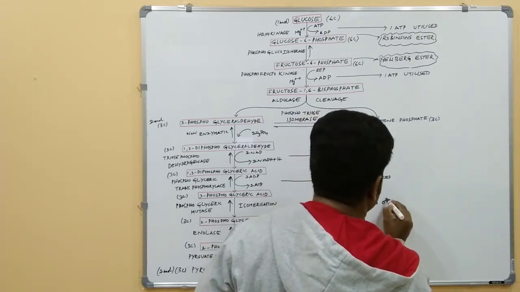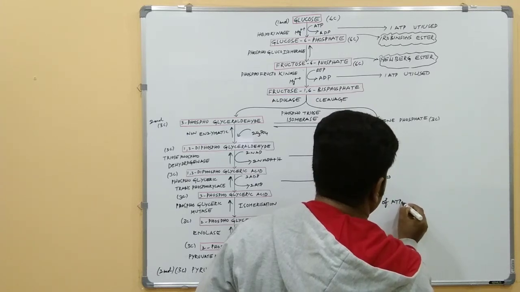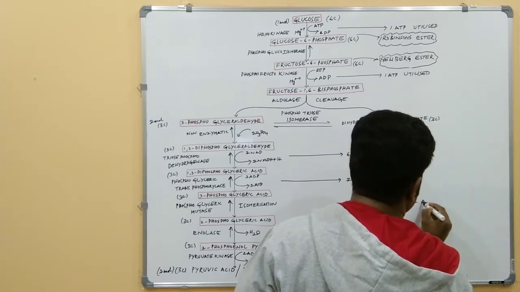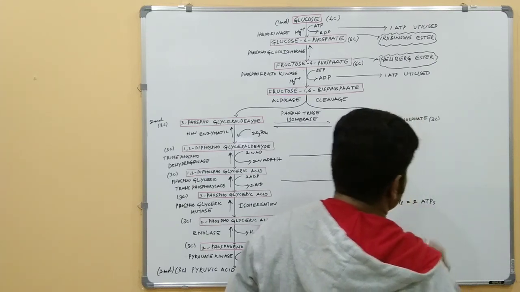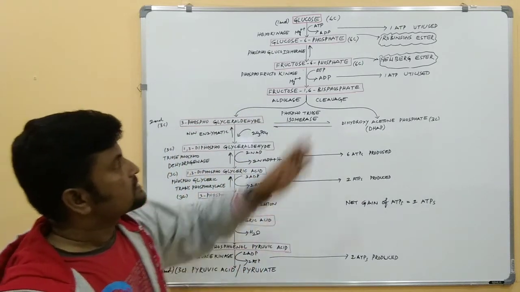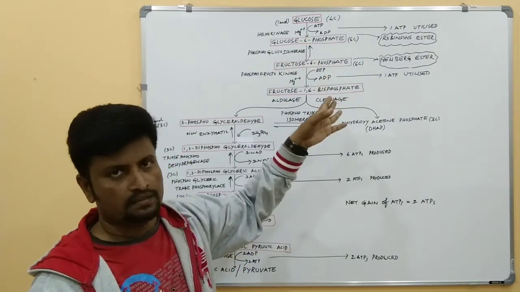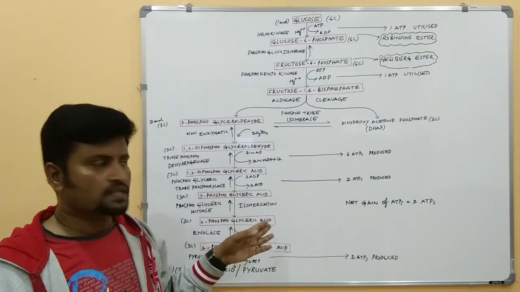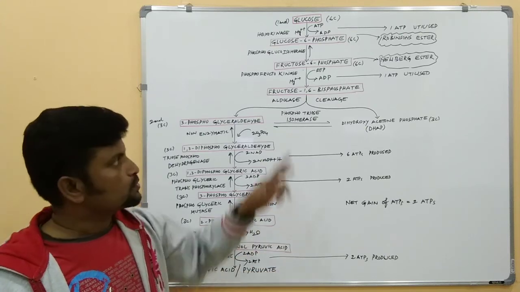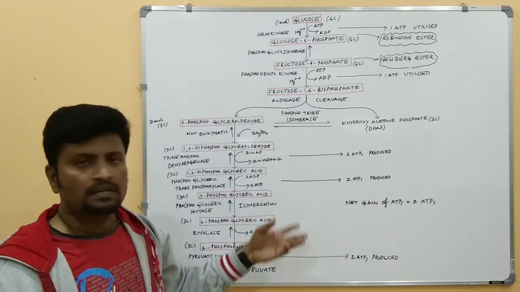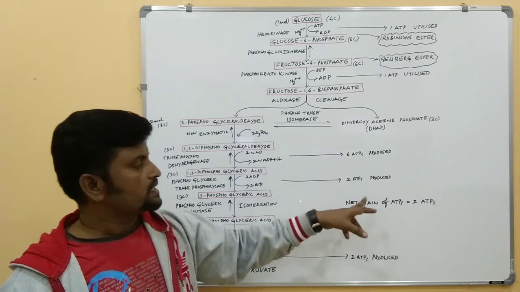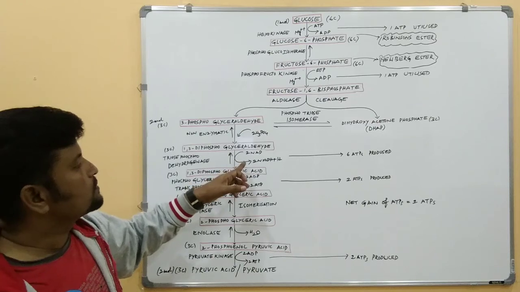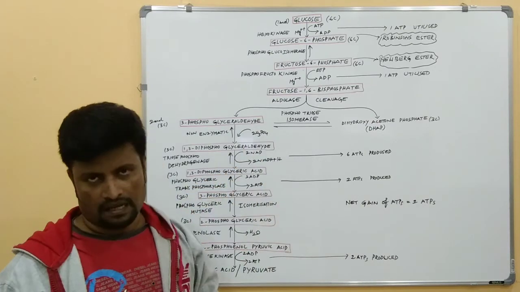So 2 ATPs are utilized and 4 ATPs are produced, and the net gain of ATPs is 2 ATPs.